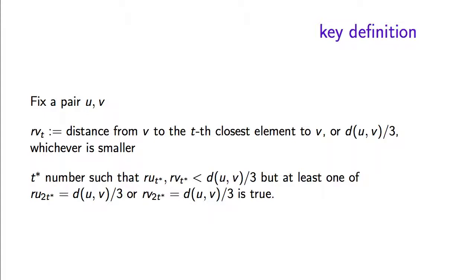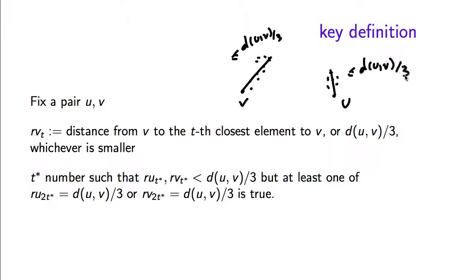Then we're going to call t star to be such that when we look at the t star closest elements to v, this is still less than the distance from u to v divided by 3. And when we look at the t star closest elements to u, those are still at a distance less than d(u,v) divided by 3.